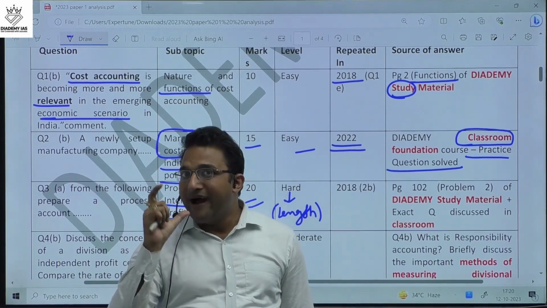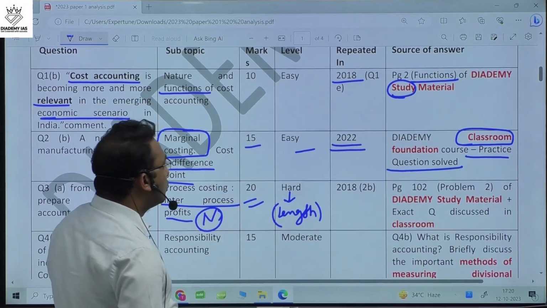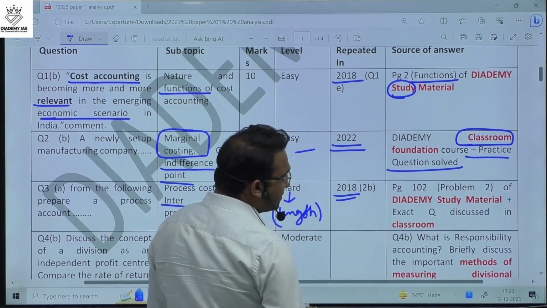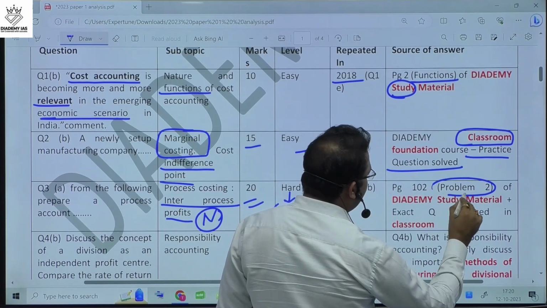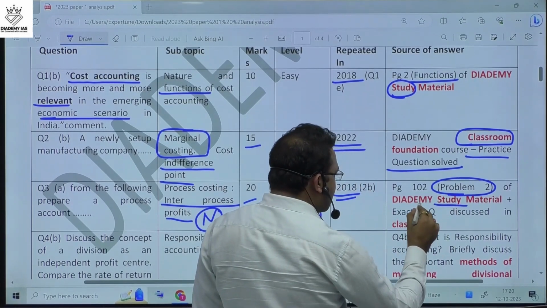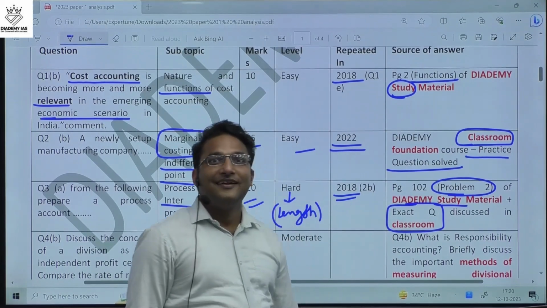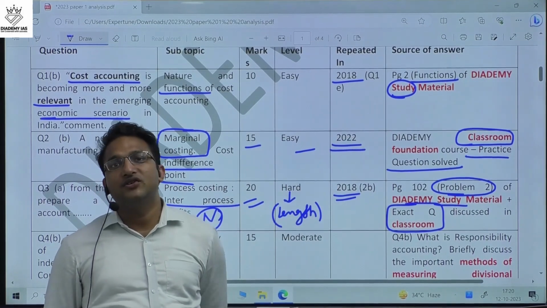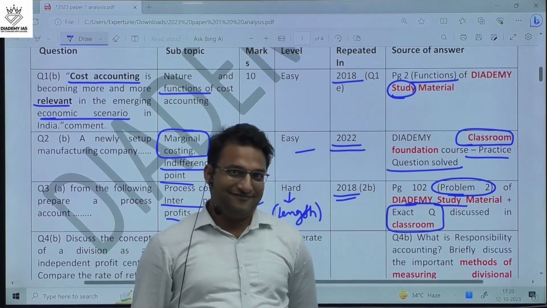There can be minor mistakes, and the chance of silly mistakes is very high. From process costing, a 2018 question came, and we have given this as problem number 2 in the study material, and we discussed an extra question in the classroom, exactly the same question. In the month of September 2023 only, we had a class, and previously also in other batches, the exact same question we repeated.